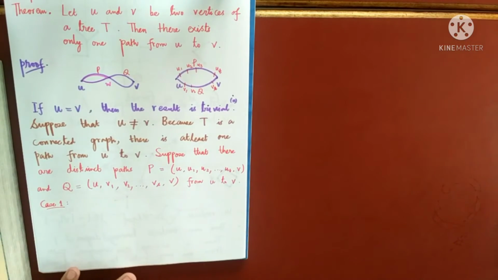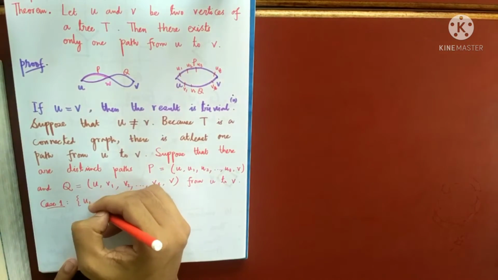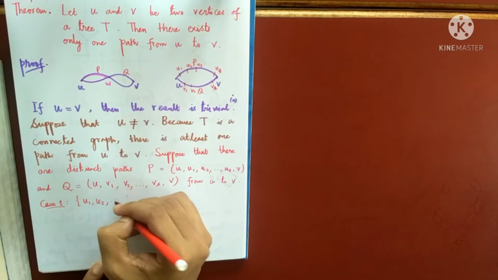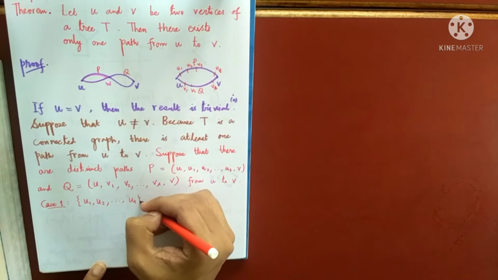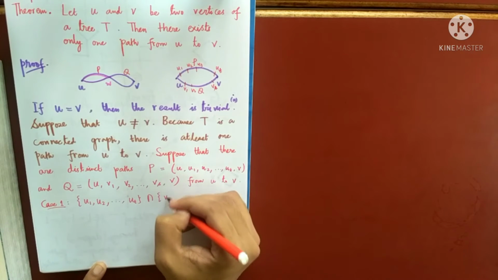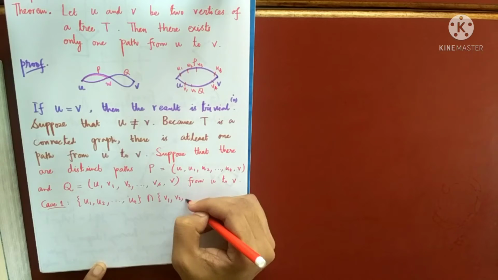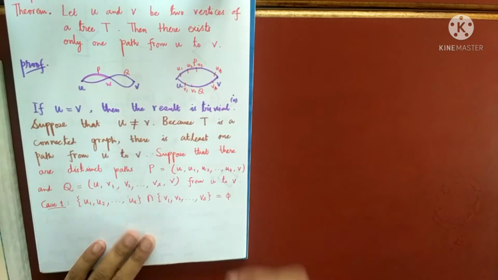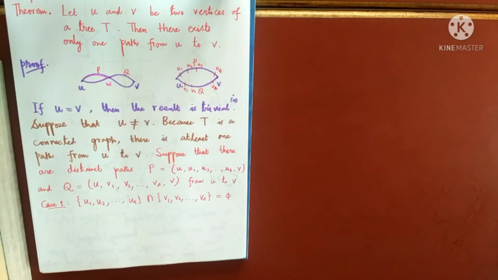So case 1, when this set U1, U2, dot, UT intersection this set is actually empty. That means the two paths are disjoint. They do not have any vertex in common except the first and the last vertex.